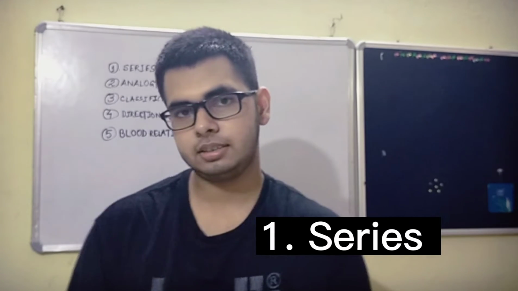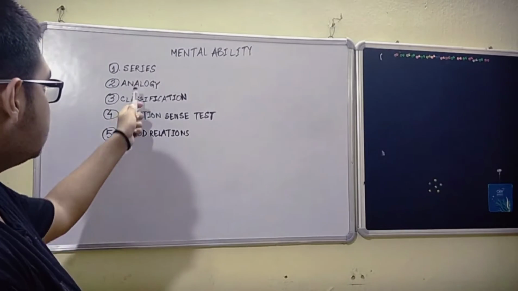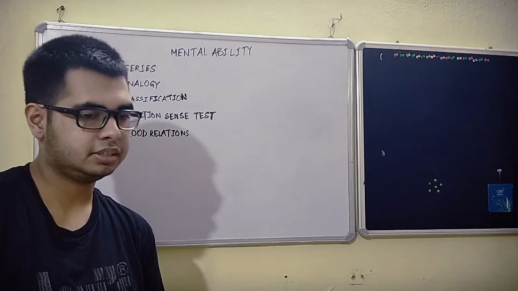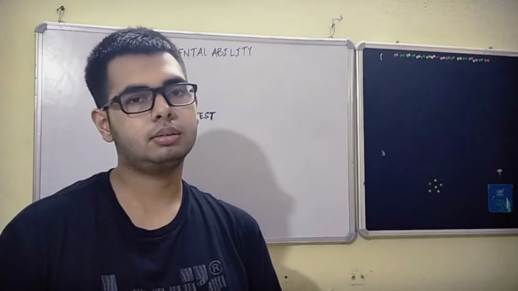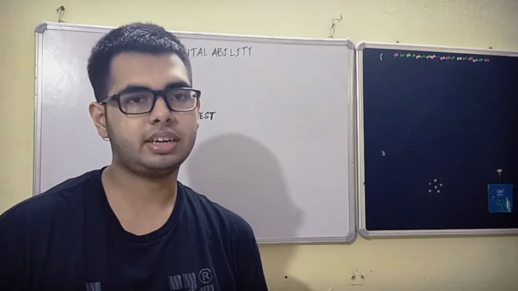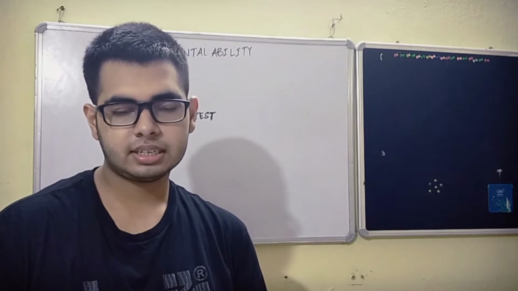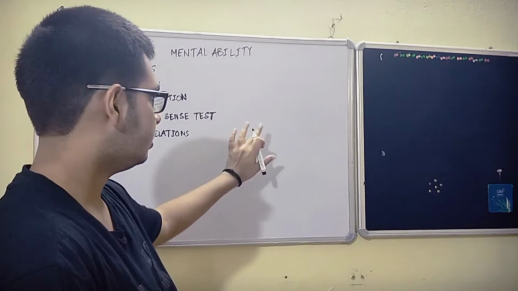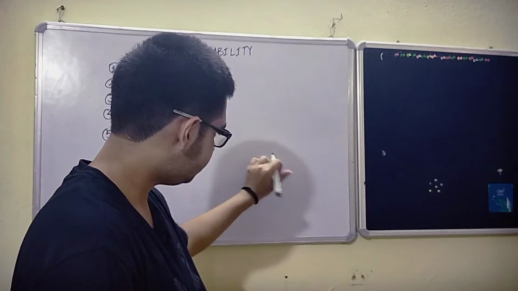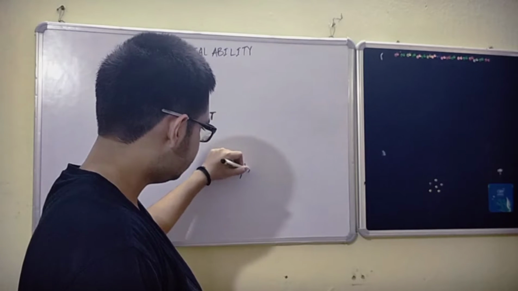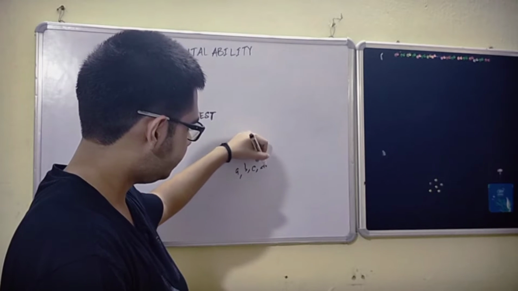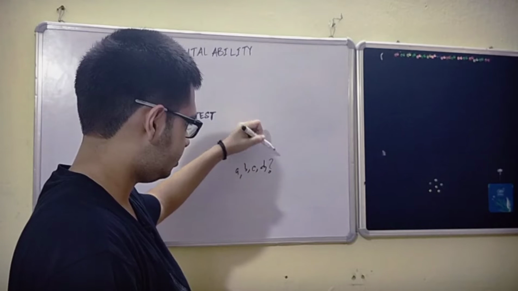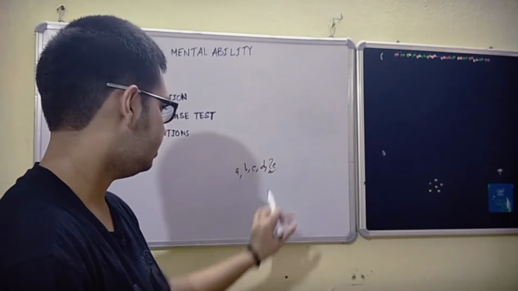So let's get started. The first topic in mental ability is series. Series has many different types of questions. It has sequence of numbers, and what they may do is give you the first terms like A, B, C and D, and ask you what is missing here. So let's say it's E, so that will be the missing term.